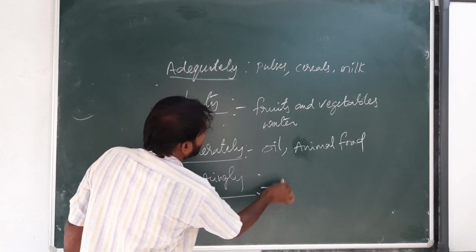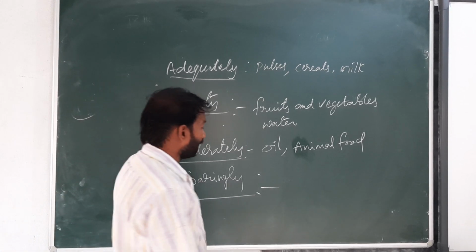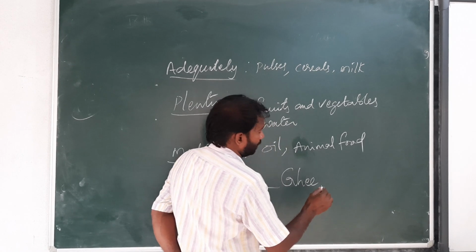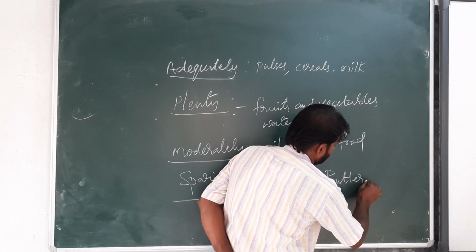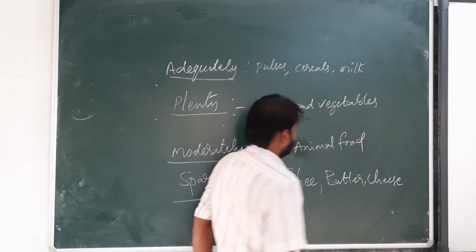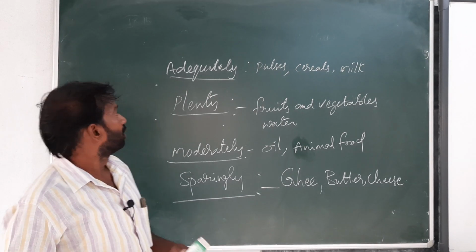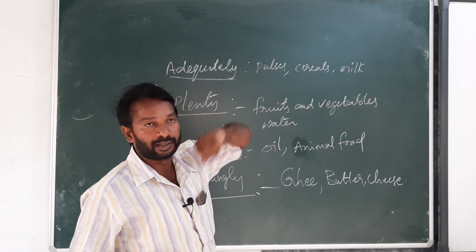What are the food materials we have to take sparingly means like ghee, butter, cheese. We should take sparingly. Okay, adequately we have to take the pulses, cereals, milk.